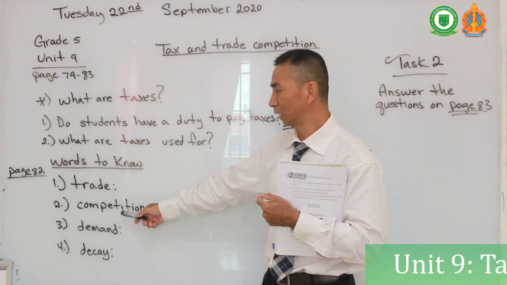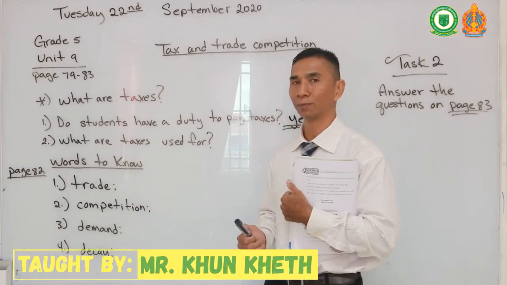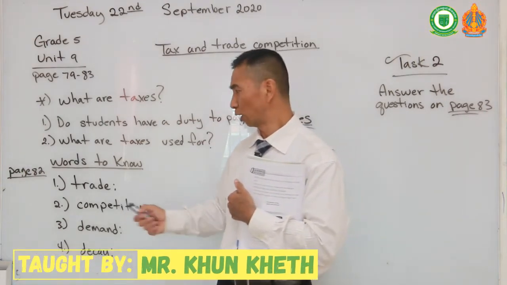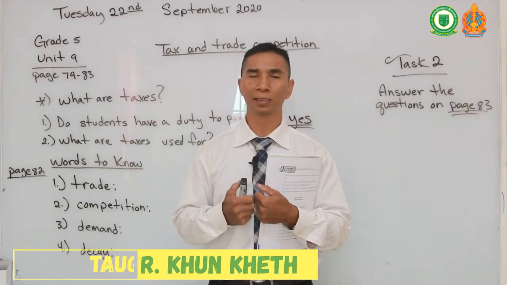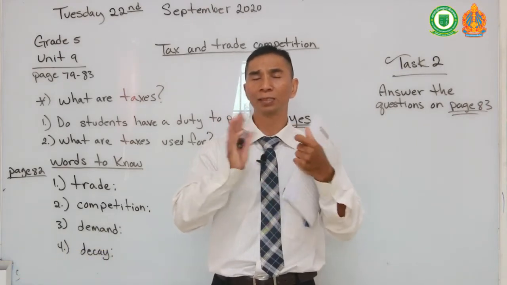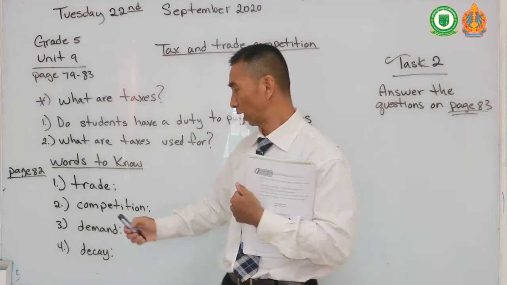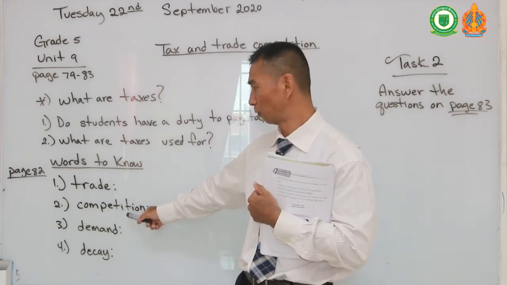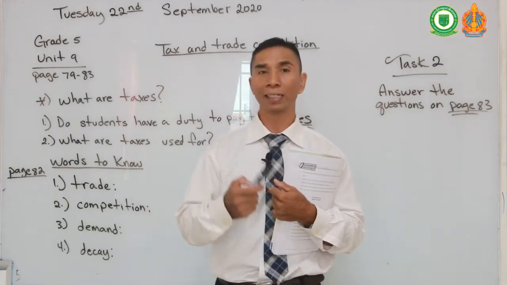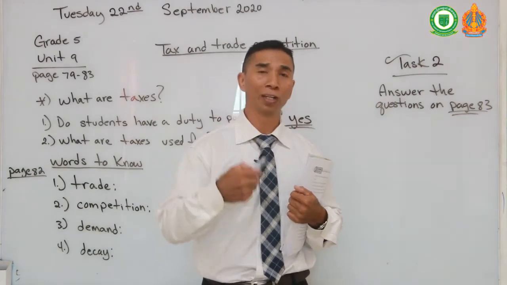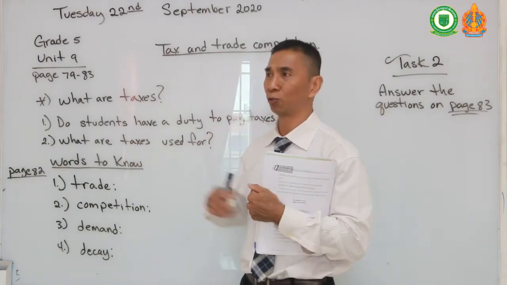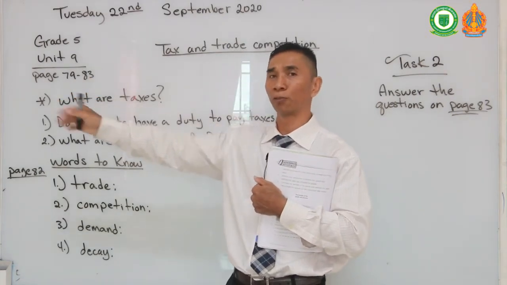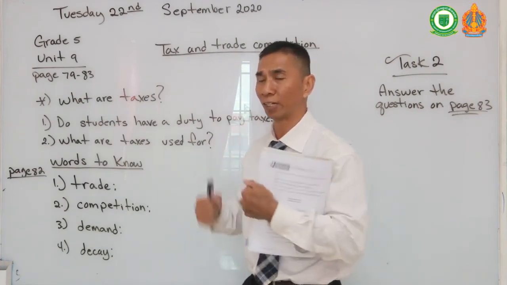And the word competitions. What is competition? There are 2 or 3 different forms of competition, but they all mean the same thing. For example, I will use a different form of competition, like a race. Me and you and all the students are having a race, a running race. Who will reach the end point first? That is competition, where we are having a race.